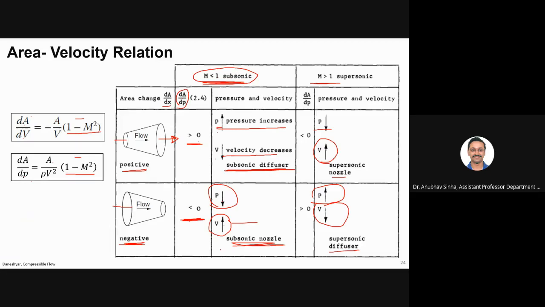So this is called supersonic nozzle and supersonic diffuser, so their roles change. For subsonic flow, this is a nozzle and this is a diffuser. But for supersonic flow, this is a diffuser and this is a nozzle. That is one major difference. As you see, these two different regimes, subsonic and supersonic, happen because of whether m is more than 1 or less than 1. That is what determines whether velocity and pressure will increase or decrease. That is governed by these equations, and we have to look into whether m is more than 1 or less than 1.